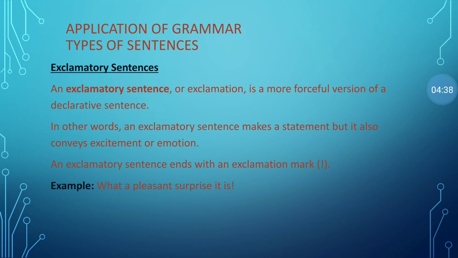An exclamatory sentence ends with an exclamation mark. It gives the inner feeling of our heart or our mind. What a pleasant surprise it is! The WH words what and how are used for the beginning of an exclamatory sentence, then the adjective, then the subject and verb, and the exclamation mark.